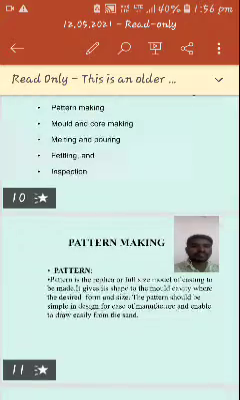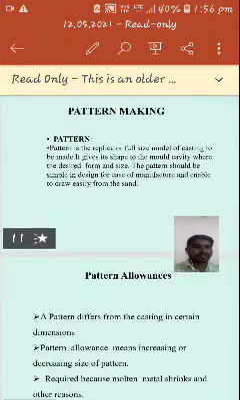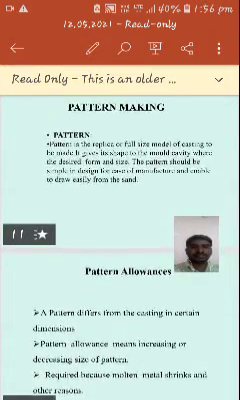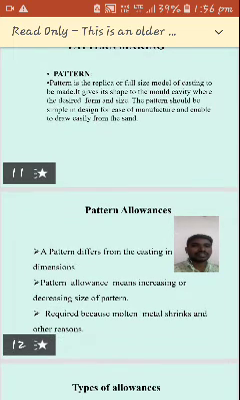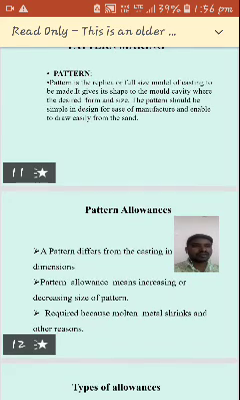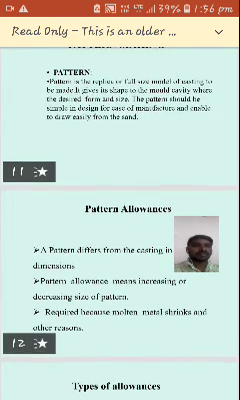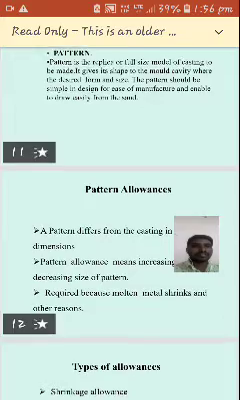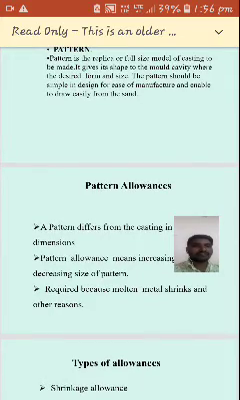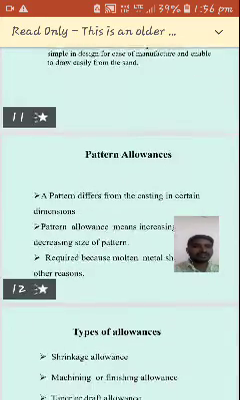So we'll see one by one. The first one is pattern making. So what is a pattern? A pattern is a replica or full-size model of the casting to be made. It gives the shape to the mold cavity in the desired form and size. The pattern should be simple in design for ease of manufacture and to enable it to be drawn easily from the sand.